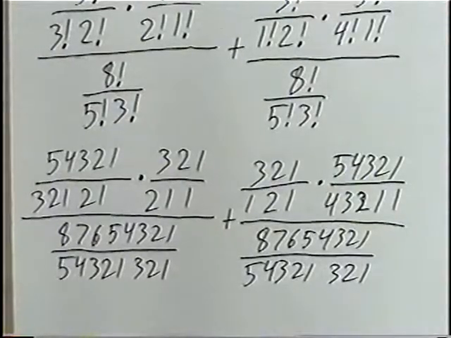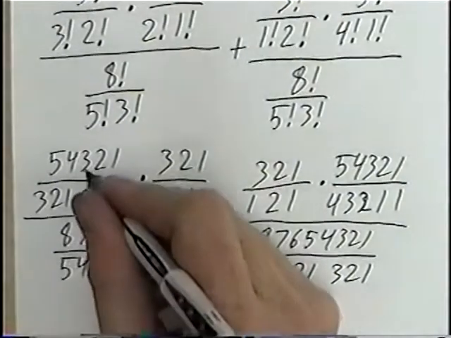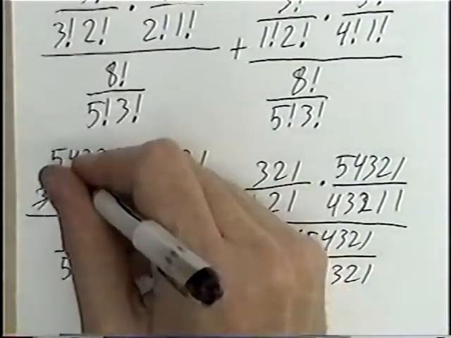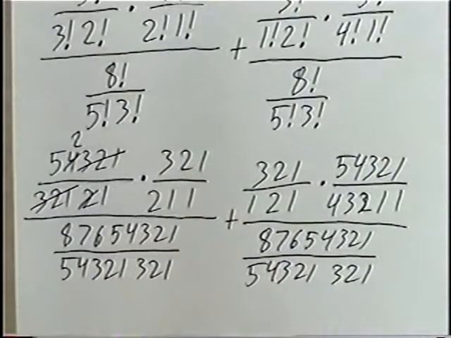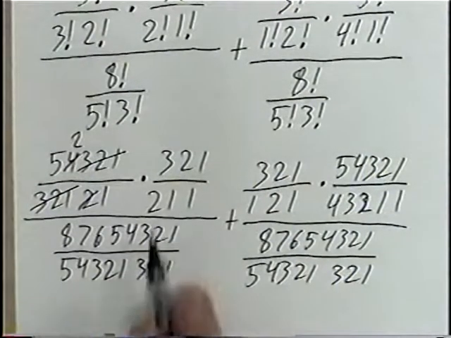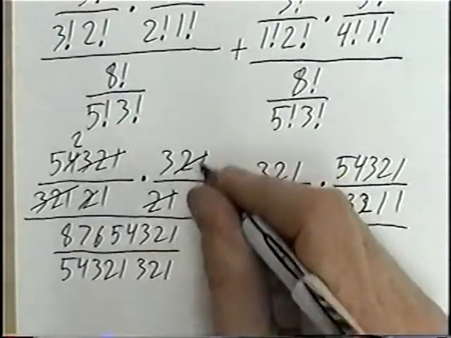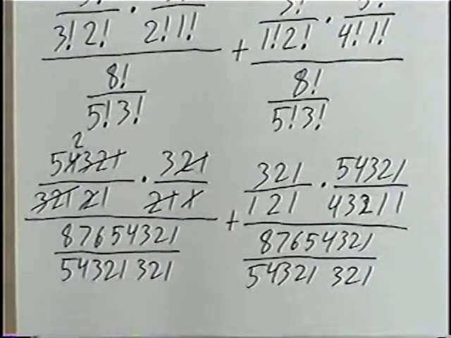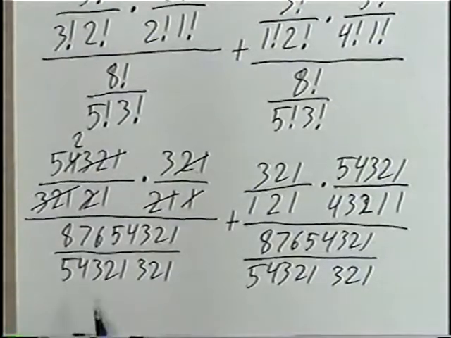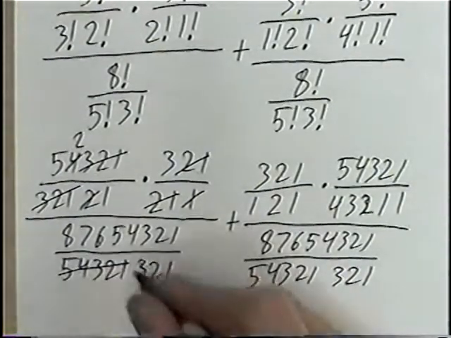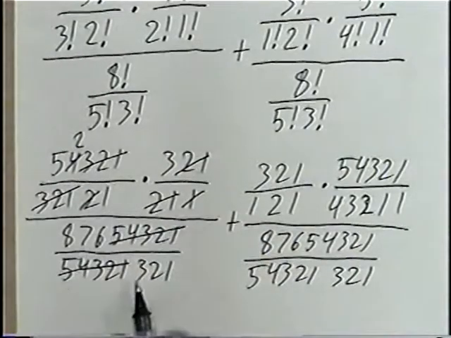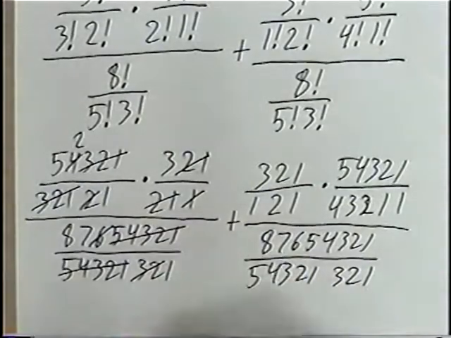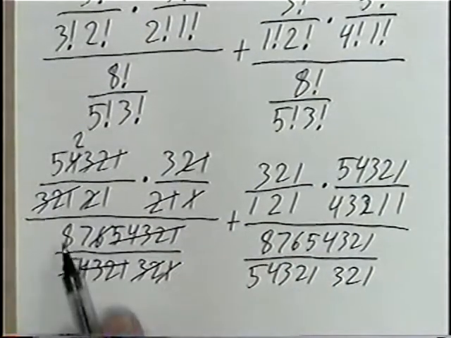From here, we can cancel the numbers in common. The first fraction, 3, 2, 1, will cancel out. And if you divide by 2, we'll be left with a 5 and 2 in the numerator. Times the second fraction, 2 and 1 will cancel, and the single 1 we can ignore, so we'll be left with a 3 for the second fraction. For the denominator, 5, 4, 3, 2, 1 will cancel. 3 times 2 would be 6, so we'd cancel the 6 and the 3 times 2. And the 1 again we can ignore, so we'll be left with 8 and 7.